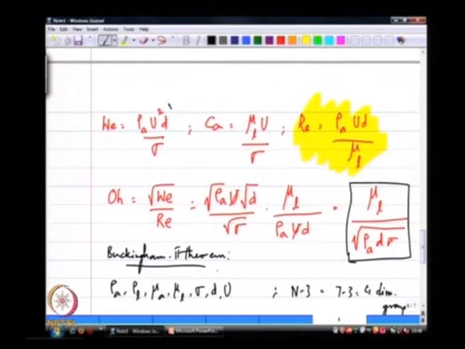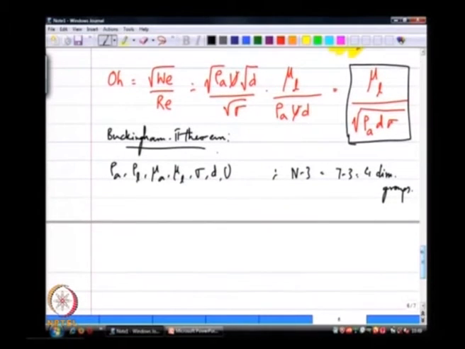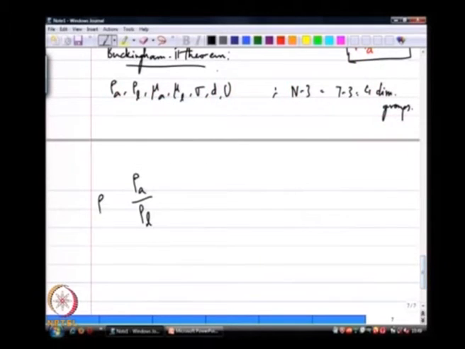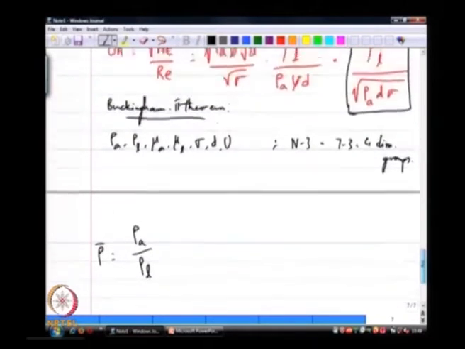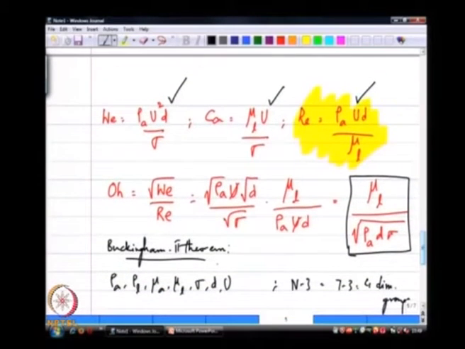I have written 3 of them here, 1, 2, 3. The Ohnesorge number is not the 4th dimensionless group, because it was formed out of the Weber number and this definition of Reynolds number. So, I am looking for a 4th group, which in this case turns out to be the density ratio rho A over rho L. In other words, I cannot form rho A over rho L by any combination of these 3 groups, primarily because rho L does not even occur anywhere in here.